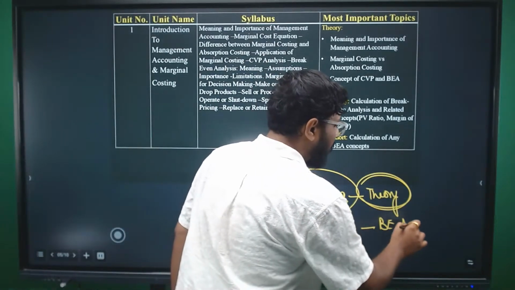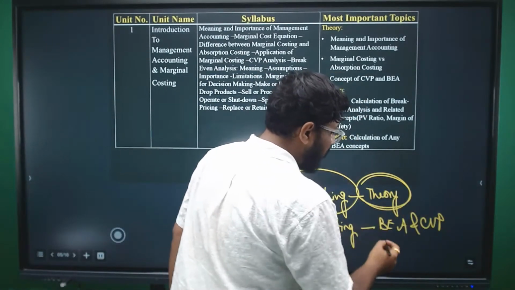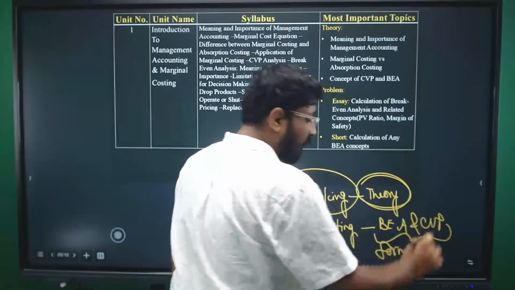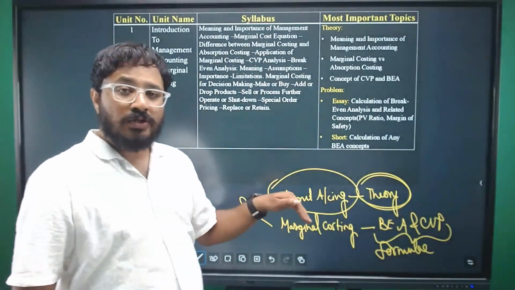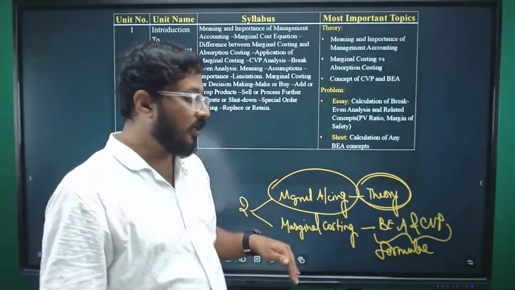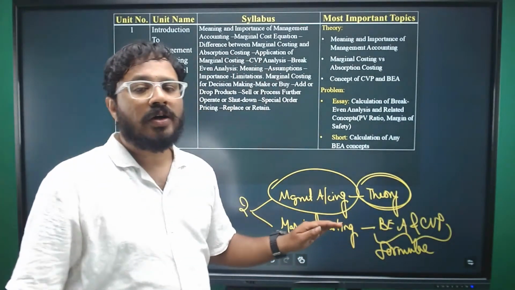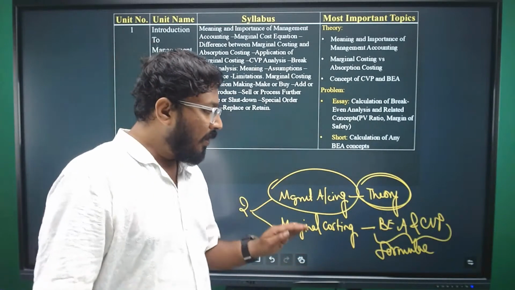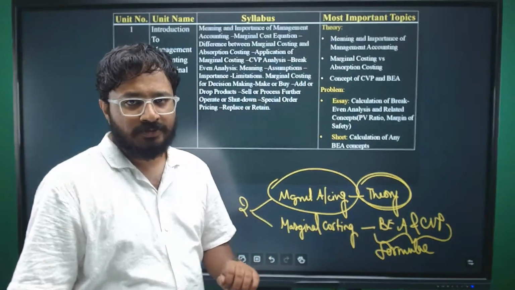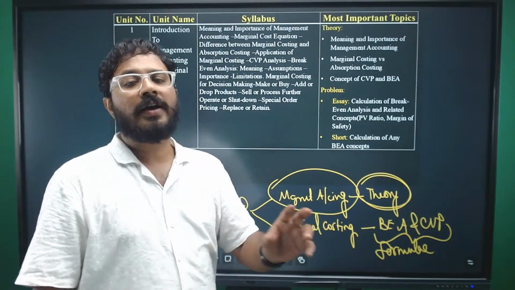Break-even analysis and CVP analysis are completely formula based. So those students who are good with mathematical calculations, those who are good with applying formulas, should definitely go with marginal costing. Why am I saying so? Questions are not that tough.